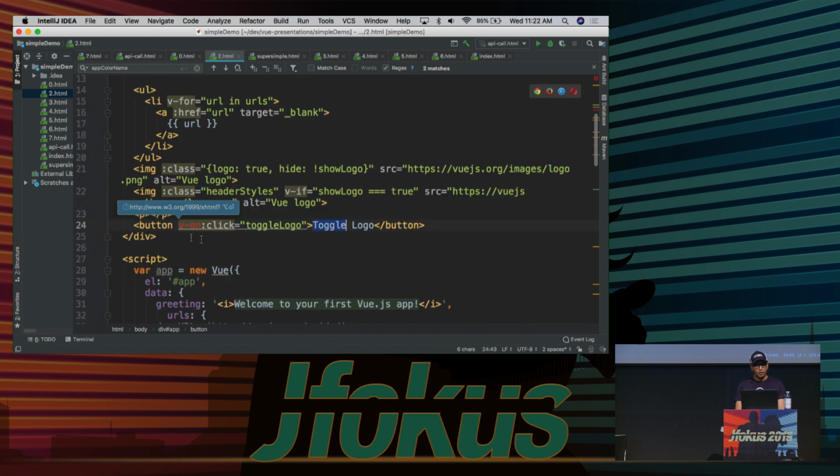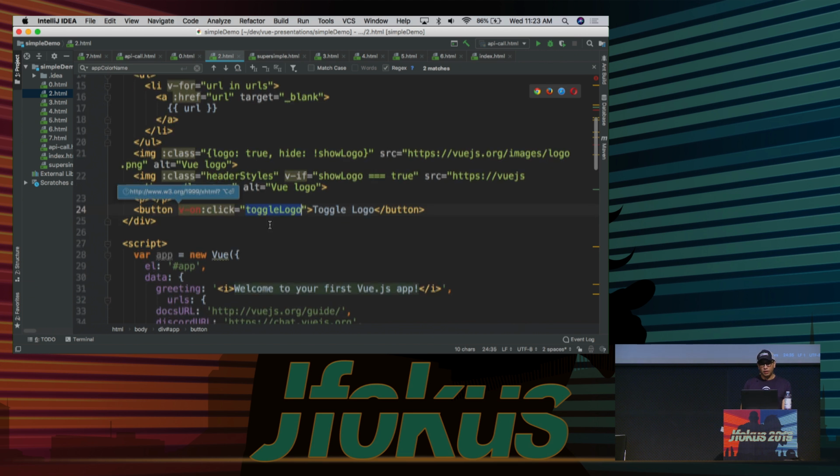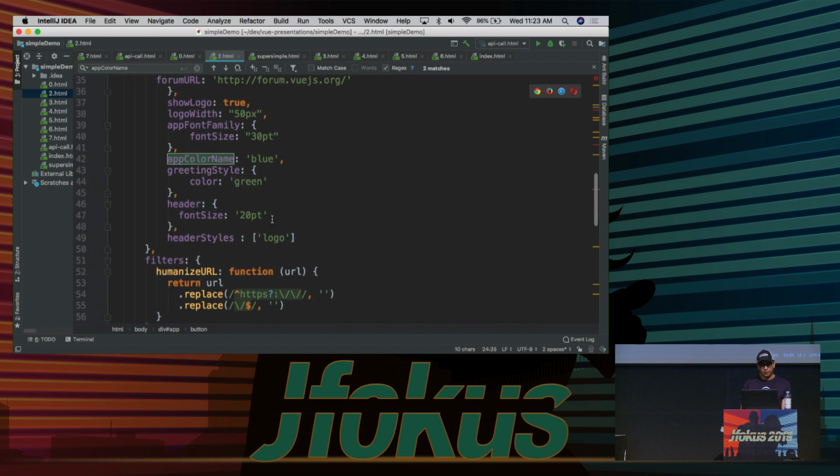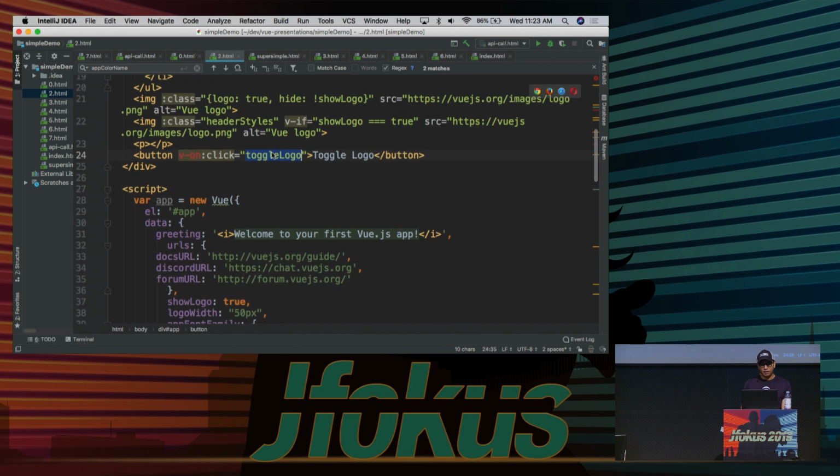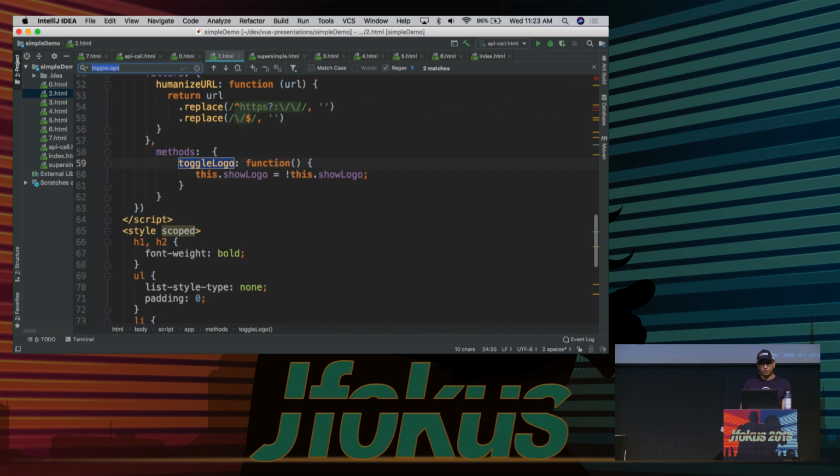Here's our toggle logo. And in Vue, when we want to capture an event, we use another directive called v-on. In this case, I'm saying when the on click, go and invoke this method called toggle logo. And if I go down and find that method or function, since this is JavaScript, you can see all this function is doing is saying this.showLogo equals not this.showLogo. It's just a simple toggle. It flips it from true to false and back whenever the button is clicked.